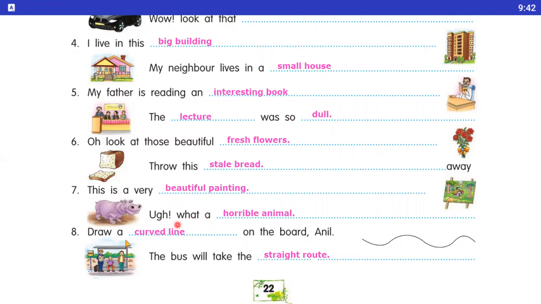Number eight is here, draw a curved line on the board. So now, next is here, the bus will take the straight route. I hope, student, you have understood the difference between the opposite adjectives, and we have completed the exercise number 4. I hope you have understood the exercise number 1, 2, 3, and 4.